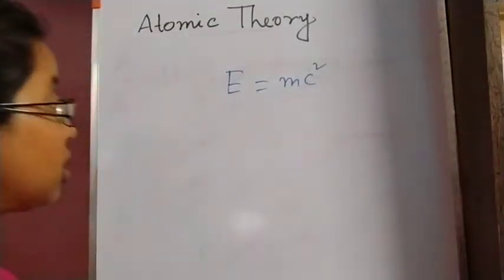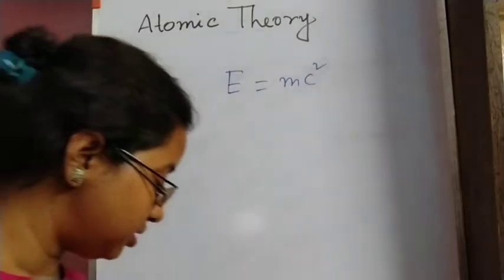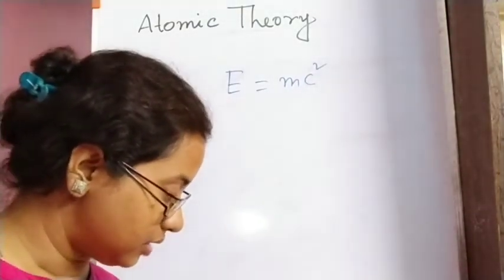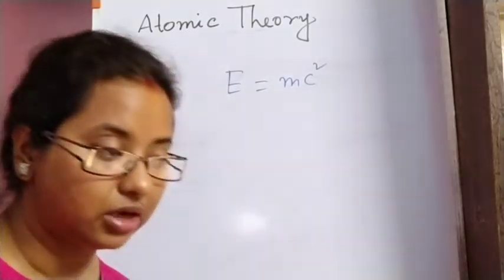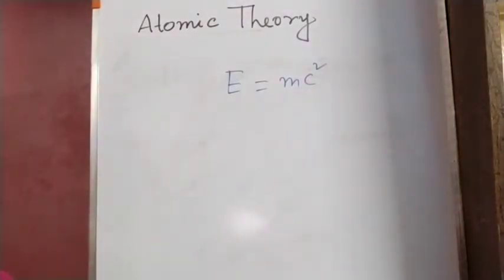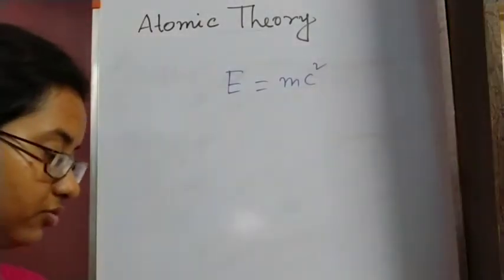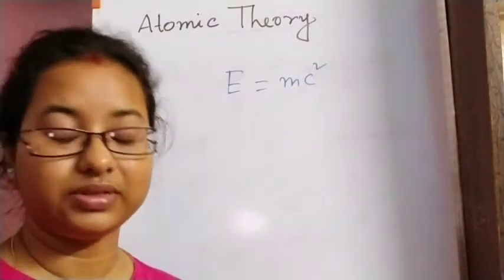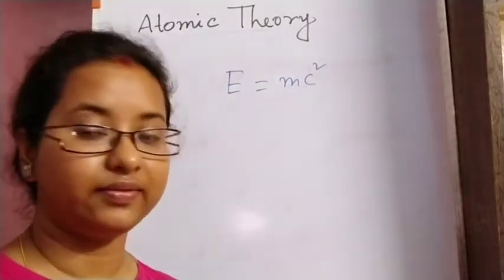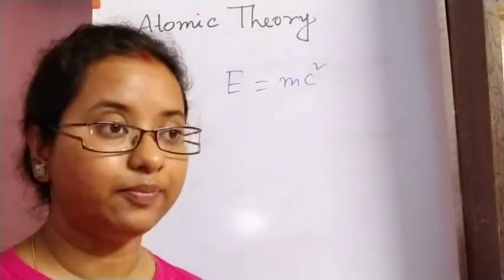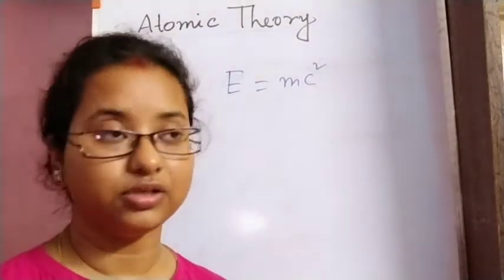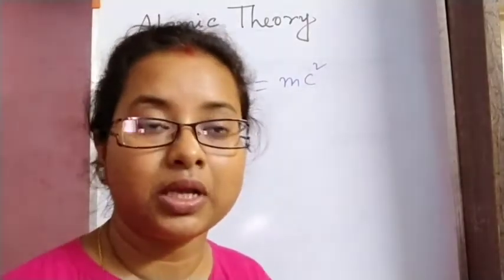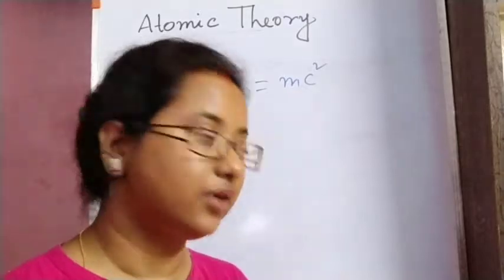Next, we will talk about Avogadro's hypothesis, but before that, why this comes. Before Avogadro, Berzelius was a scientist. He gave one hypothesis, and later on that was found to have some drawbacks, and it was corrected by Avogadro.